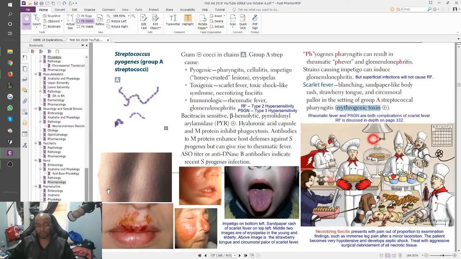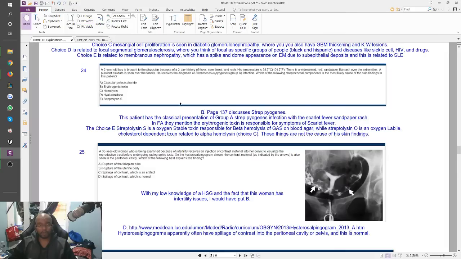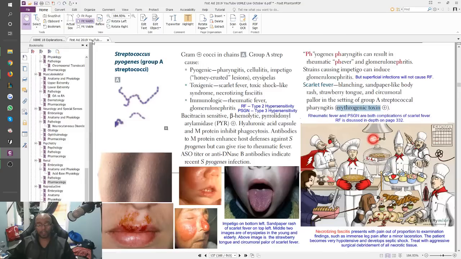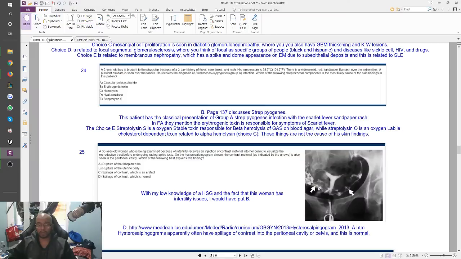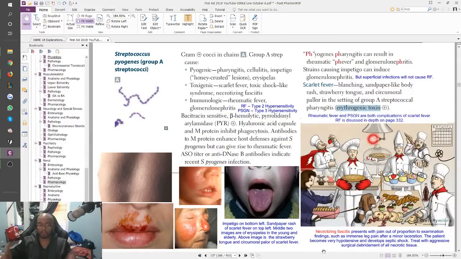Now, if you look at all the answer choices, capsular polysaccharide and hyaluronidase are actually pretty much the same thing. That's what the HA here was for. So that's not what's related to scarlet fever. Scarlet fever is due to erythrogenic toxin. You just have to remember that, and you would just see it right here. If you have that visual memorization of the First Aid page, then you'll definitely remember it. And I've revisited this little section so many times that I definitely remember everything from this page. And that's how you're supposed to memorize this: repetition.